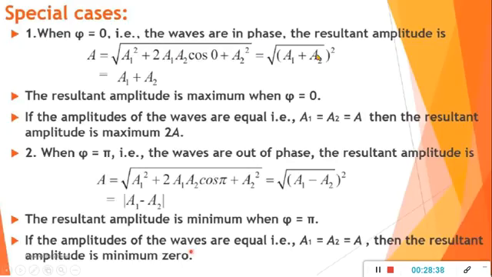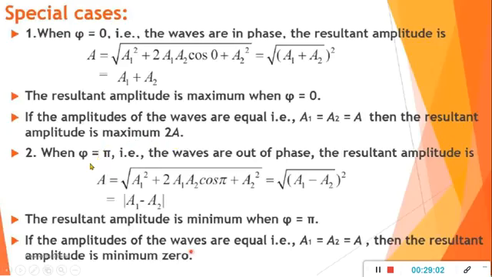The square root cancels the square, and it will be a1 plus a2. So the resultant amplitude is maximum when phi is equal to 0, that is, when the phase difference is 0. If the amplitude of the waves is equal, so a1 equals a2 equals a, then the resultant amplitude is maximum, which is 2a.